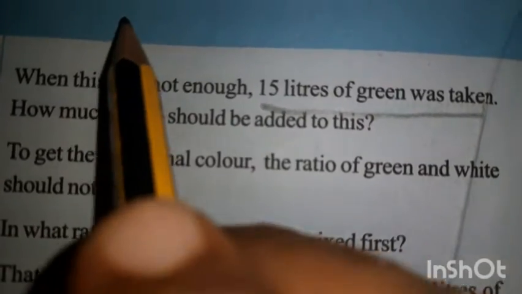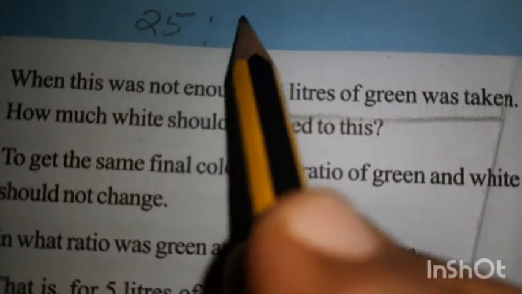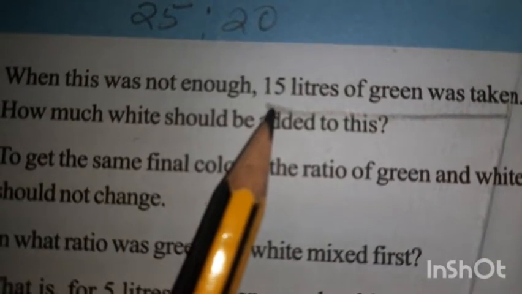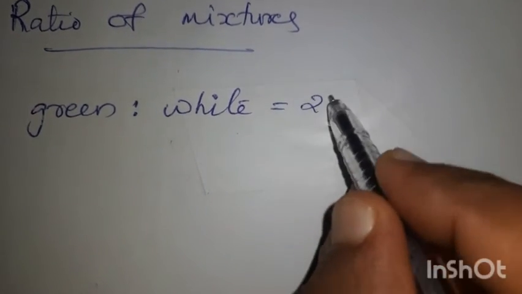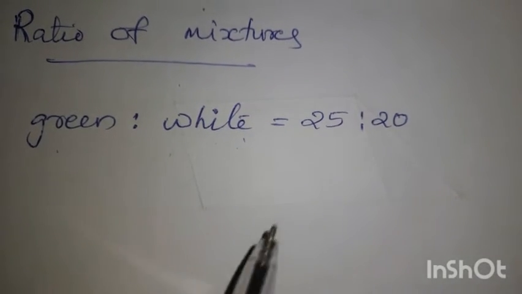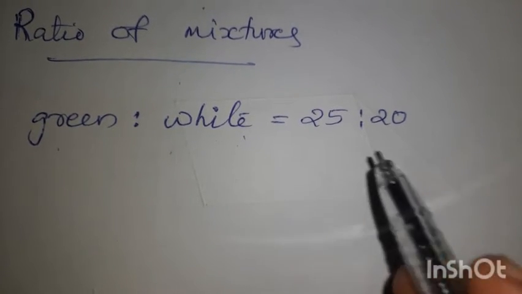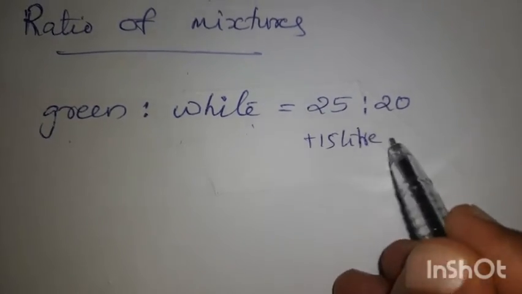So previously he took 25 liters of green and 20 liters of white, and later he added 15 liters of green again.